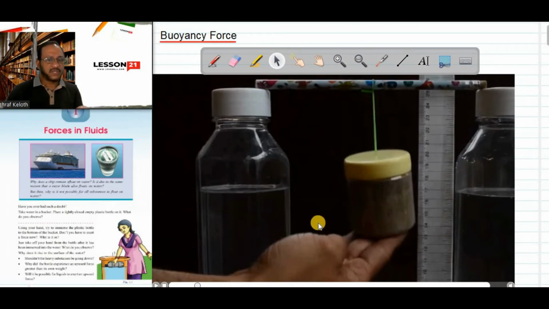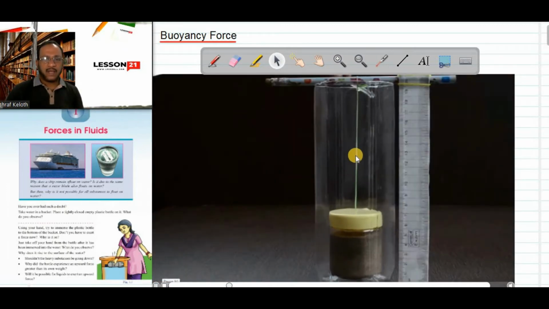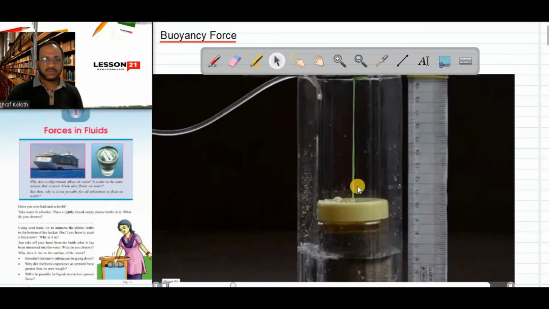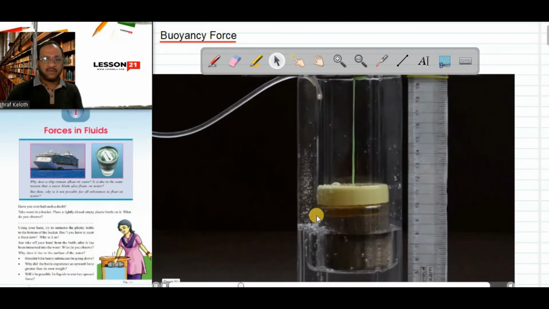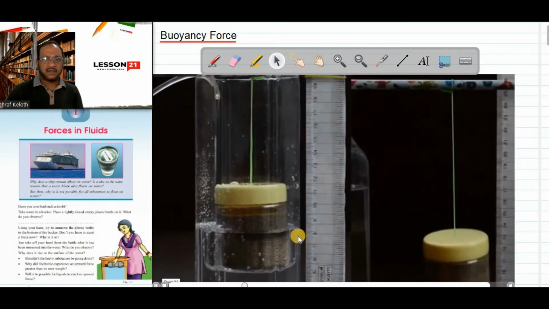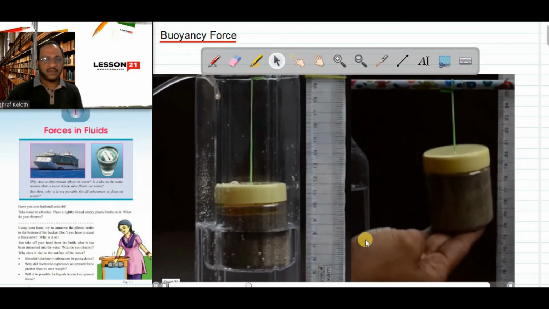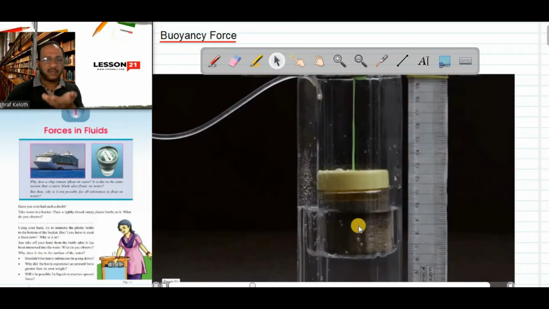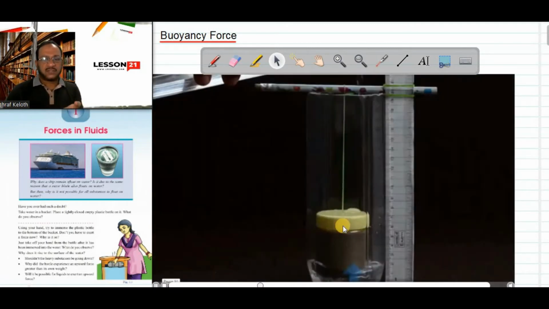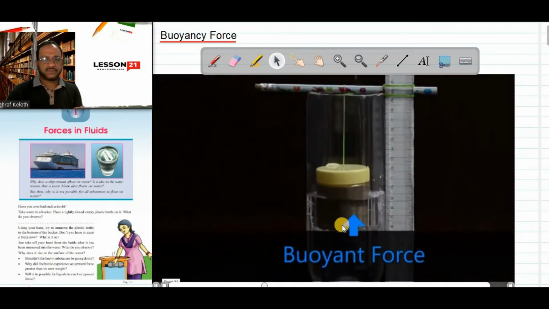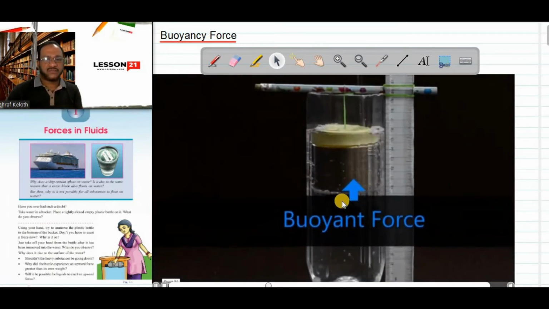See it. Now into this bottle I am pouring some water. Now we can see here, when the water fills up, just like I am applying a force in the upward direction, the water is applying a force in the upward direction. So the bottle lifted up. See, the buoyancy force is pushing the bottle.